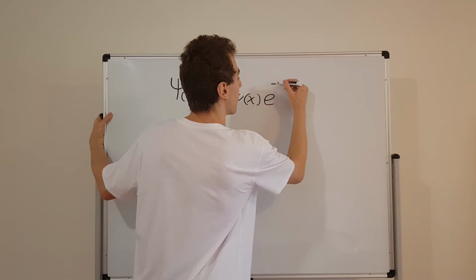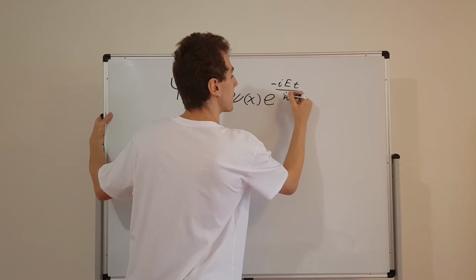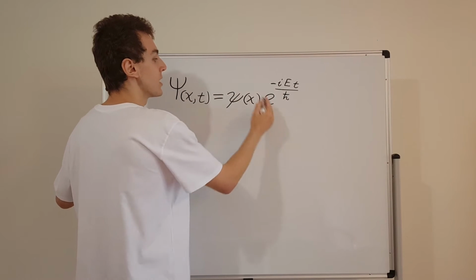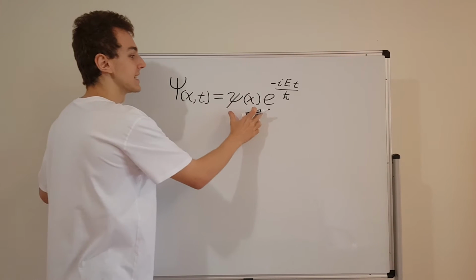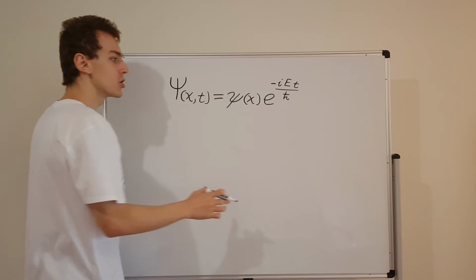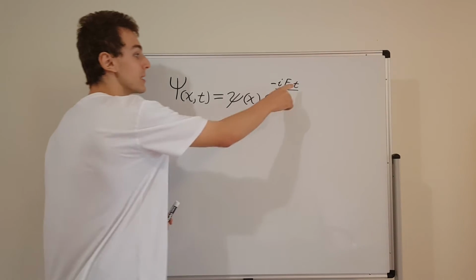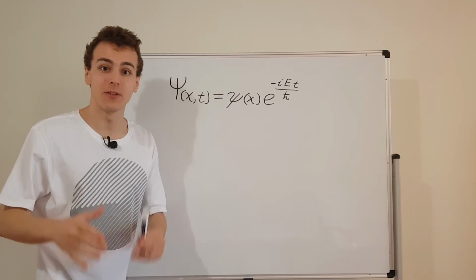So we have e to the minus i E t over h bar. This is the time dependent part of the function, and this is the spatial part of the function. And this over here is a separable solution. We're going to show that it's actually a stationary state because the time dependence cancels out when we calculate the probability density function.